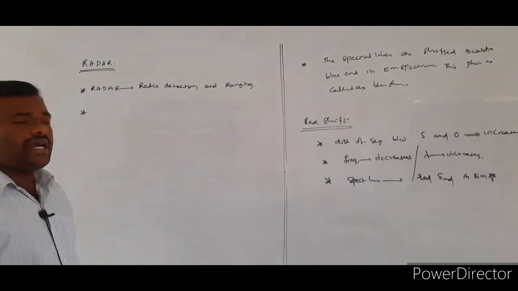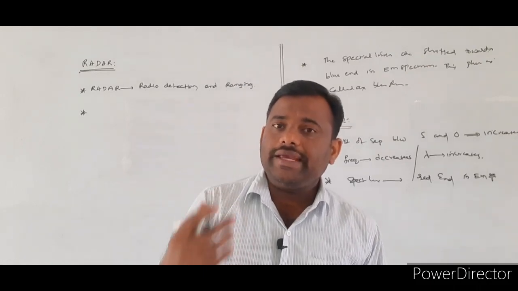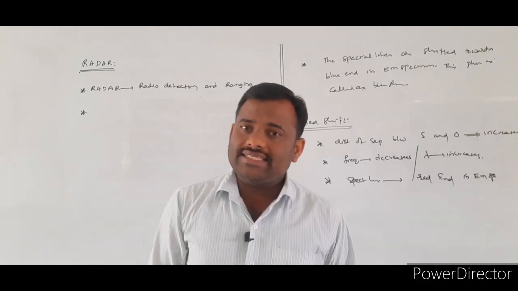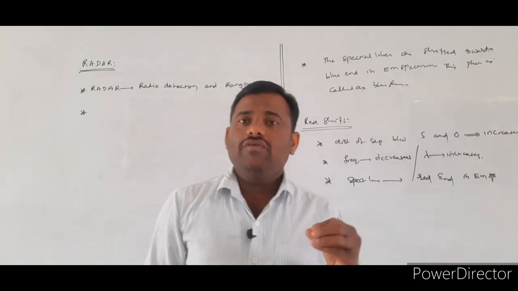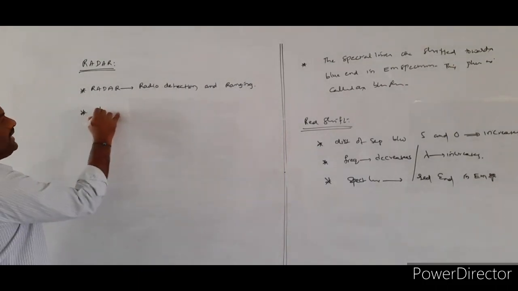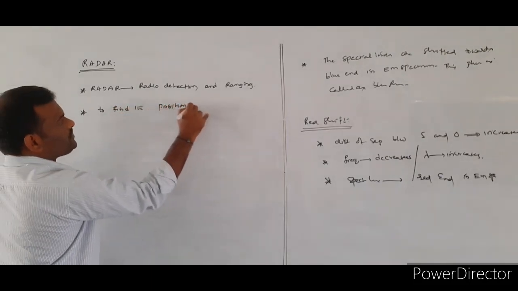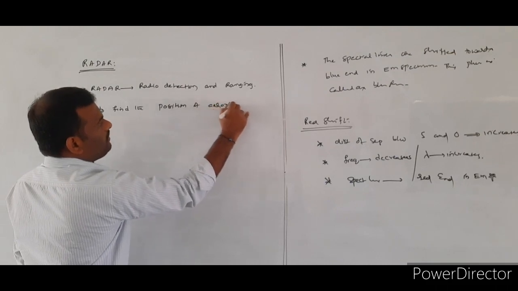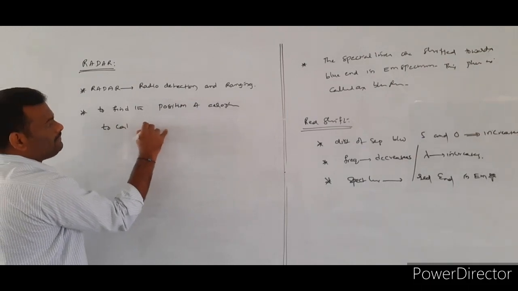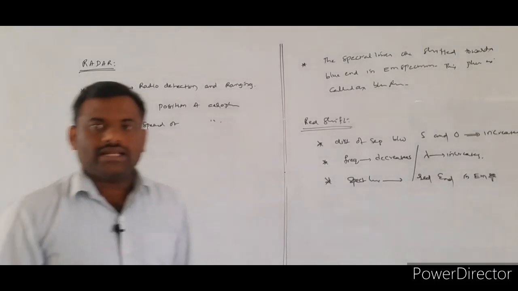For which purpose are we using radar? To identify the position as well as the speed of the aeroplane. To find the position of aeroplanes as well as to measure the speed of the aeroplane, we use the radar system.